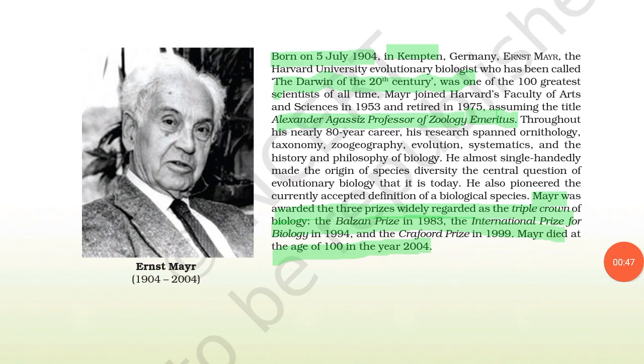Mayr was awarded three prizes. The first prize is the Belgian Prize in 1983. Second is the International Prize for Biology in 1994. And third is the Balzan Prize in 1999. Mayr lived for 100 years, from 1904 to 2004.